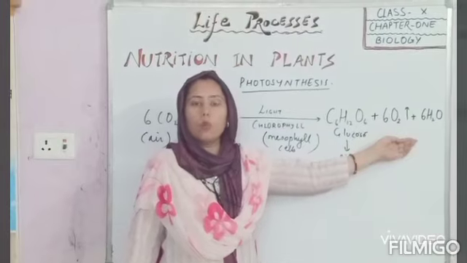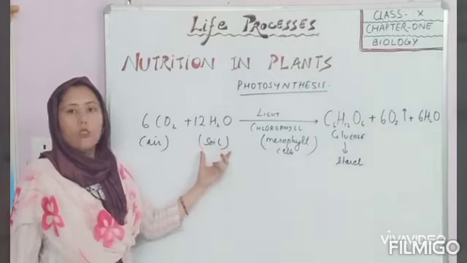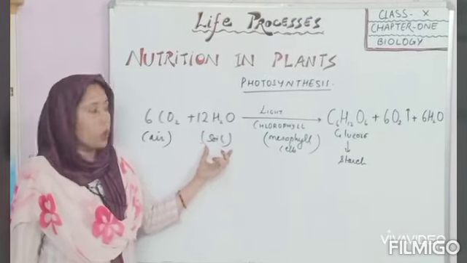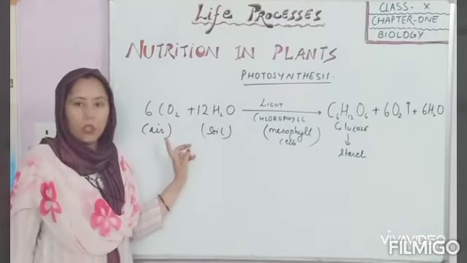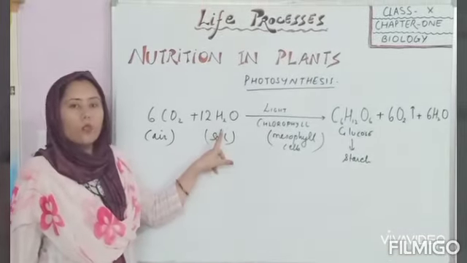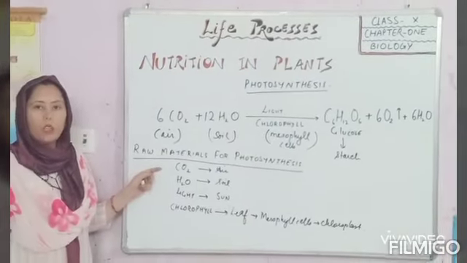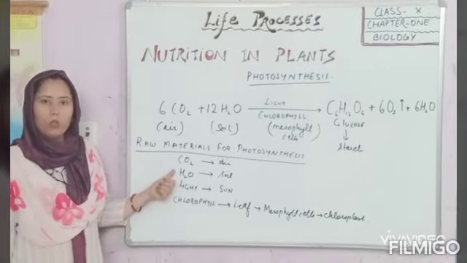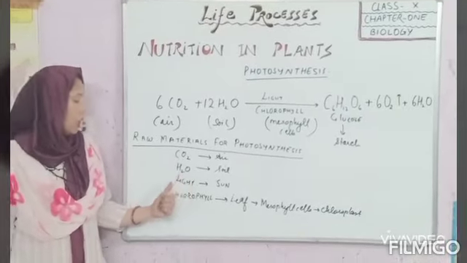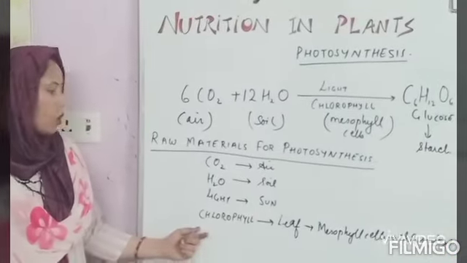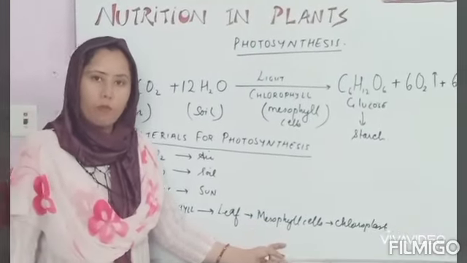These oxygen molecules which are evolving in photosynthesis are the product of the photolysis of water molecule. The oxygen that is being released does not come from this CO2. It is the product of the photolysis of water molecule. So the raw materials for photosynthesis are CO2, that is carbon dioxide, which they take from air, water from soil, light from sun, and chlorophyll is present in the leaf, in mesophyll cells,